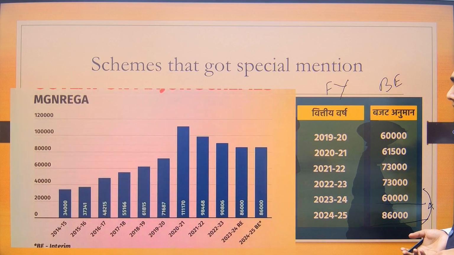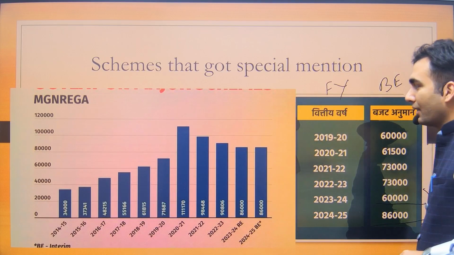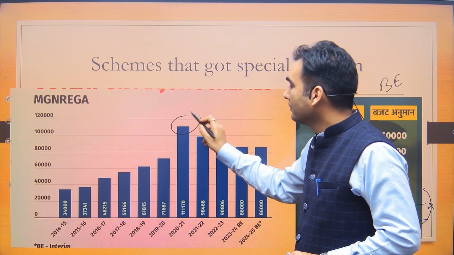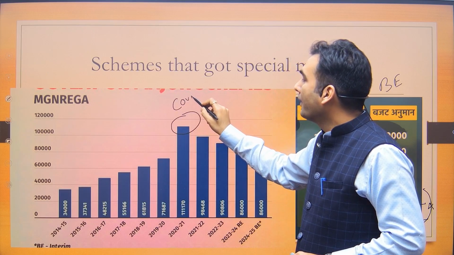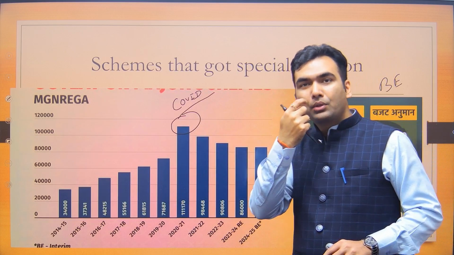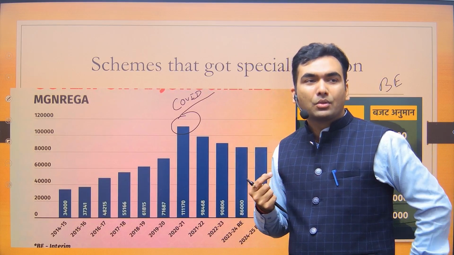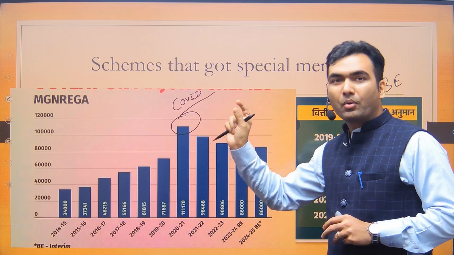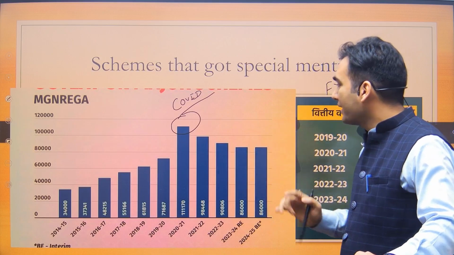Now if we look at this picture, the allocation of MG Narega was maximum in 2020-21. Obviously this was the COVID year. There was rural distress, and there was urban-rural migration. People migrated to the rural areas and there they needed jobs. So the government decided to pump more money into this scheme so that people could be provided jobs. This was a very wise decision.